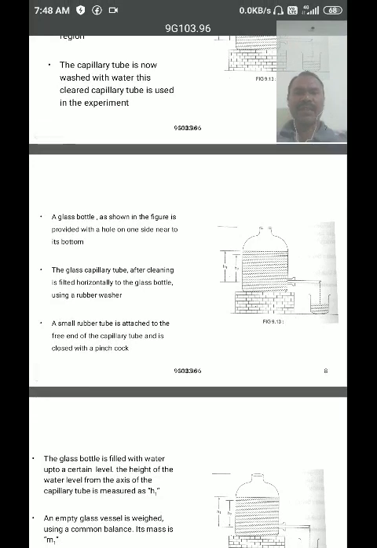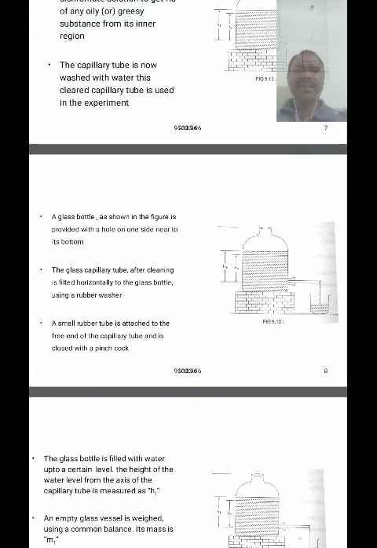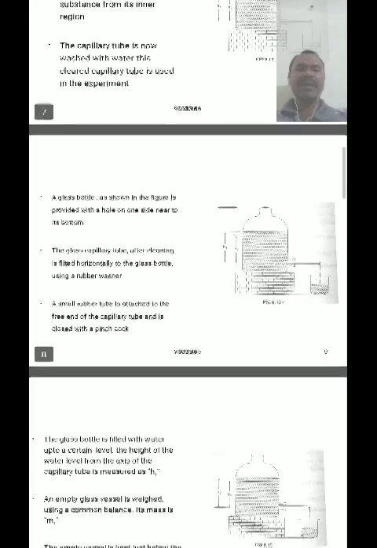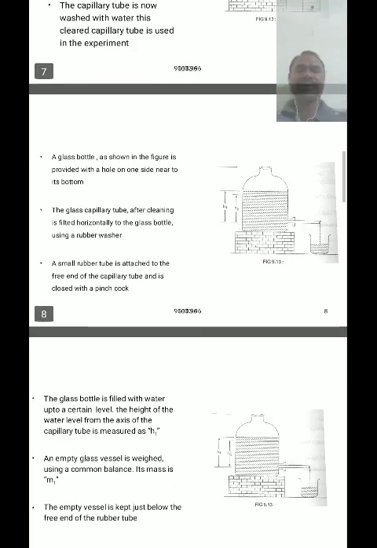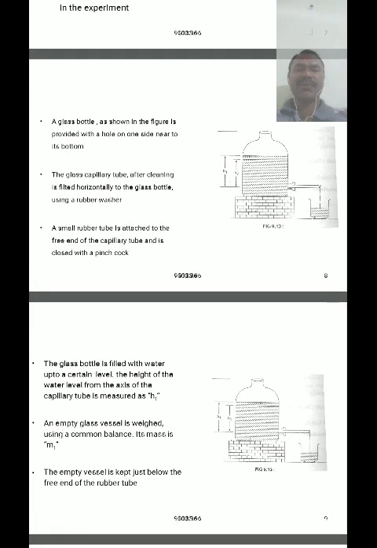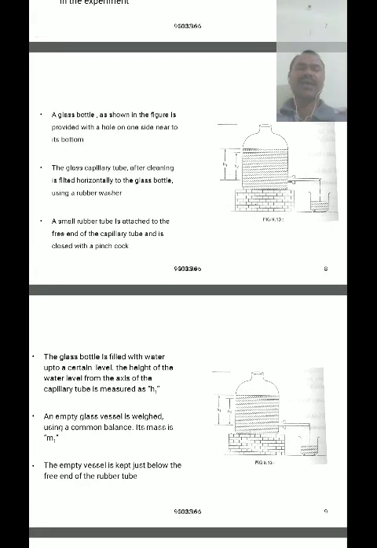After cleaning, the glass capillary tube is fitted horizontally to the glass bottle using the rubber cork. By using the rubber cork we fit the capillary tube horizontally at the lower hole of the aspirator bottle, and a small rubber tube is attached to the free end of the capillary tube and closed with a pinch cock, so that water can easily be allowed to flow. We have to open the end of the capillary tube.